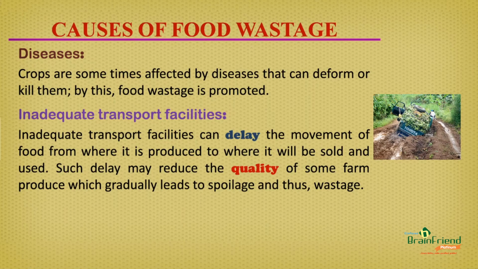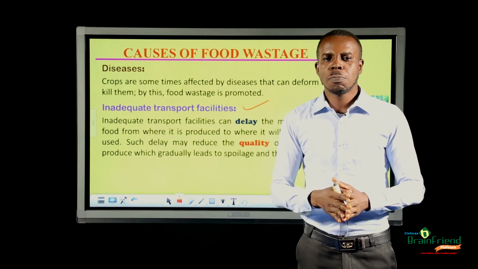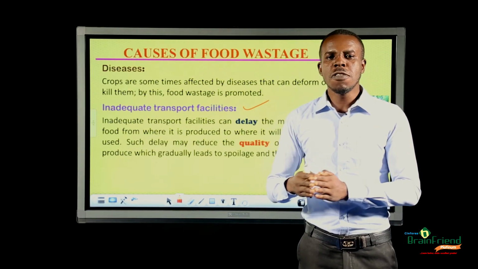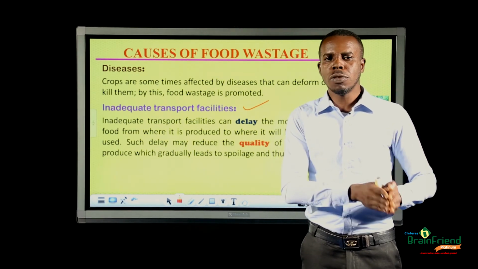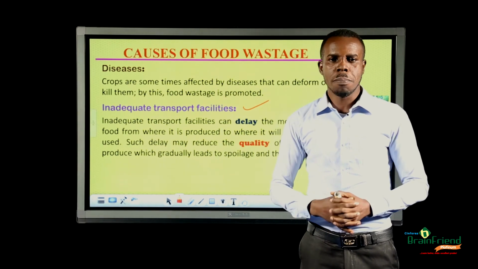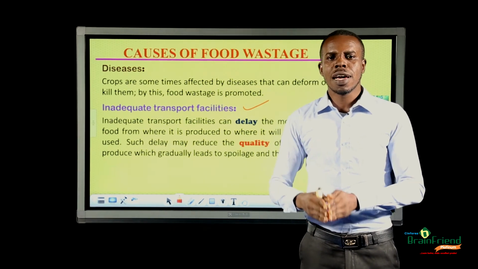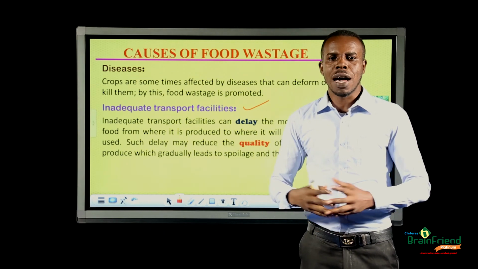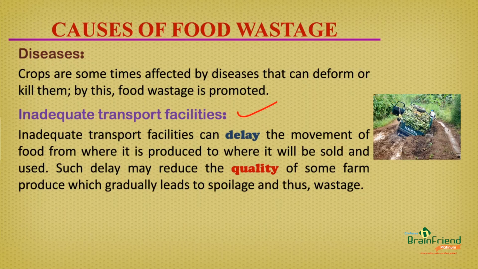Another cause of food wastage is inadequate transport facilities. Inadequate transport facilities delay the movement of goods from where they are produced, especially in rural areas, to where they'll be sold in the market. Such a delay can lead to spoilage of food and eventually lead to food wastage. This is a typical image showing a road that is bad, and it is difficult for this farmer to transport his food to where it will be sold.